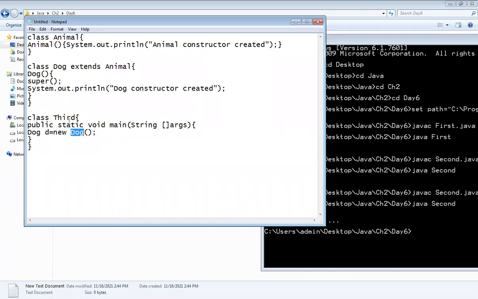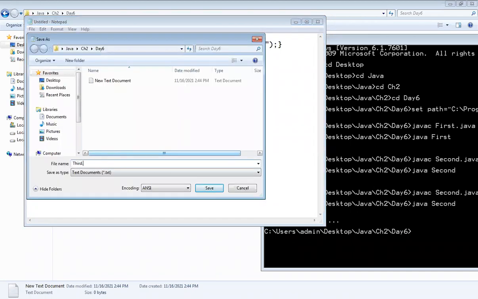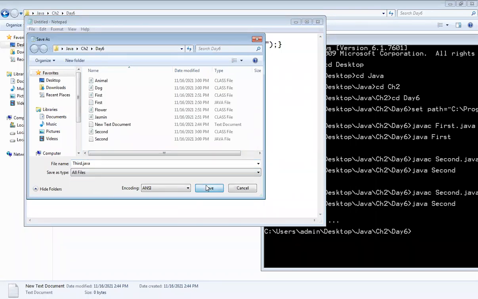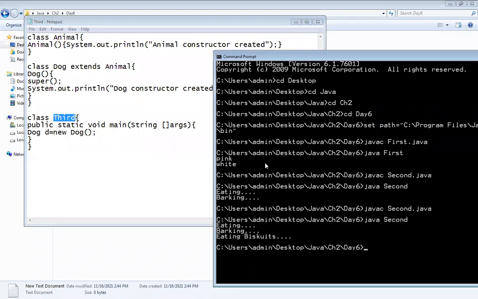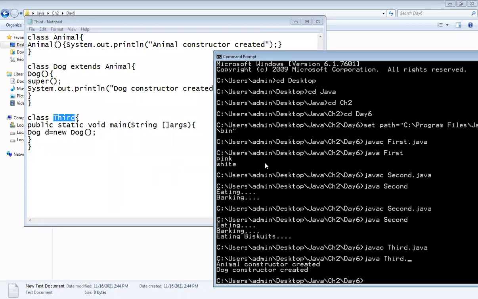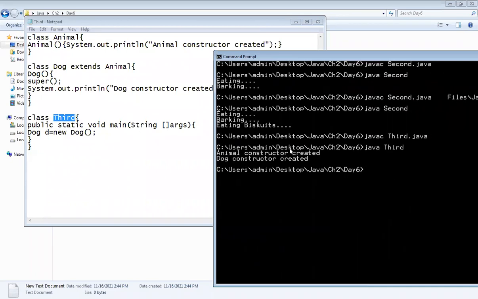So whatever you are writing inside that constructor is also fetched over here. Just save it and execute it. Understood? The students, have you understood?